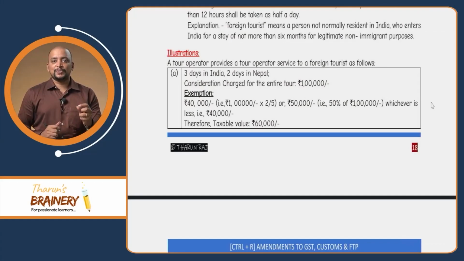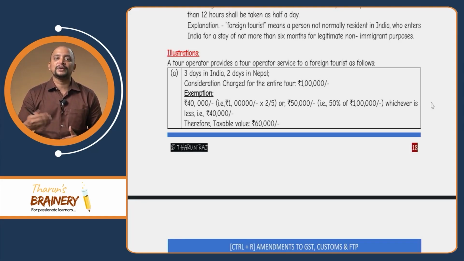So, that is how they have given the exemption. Let us see some illustrations based on this. A tour operator provides a tour operator service to a foreign tourist as follows: 3 days in India, 2 days in Nepal. Now, partly in India, partly outside India. What is the total amount charged? 1 lakh. Now, what is the exemption? 1 lakh into number of days outside India, that is 2 divided by 5. So, 1 lakh into 2 by 5, that is 40,000, or 50% of the total consideration, that is 1 lakh into 50%, that is 50,000. Whichever is lower is exempted, that is only 40,000 is exempted, because 1 lakh into 2 by 5 is 40,000.